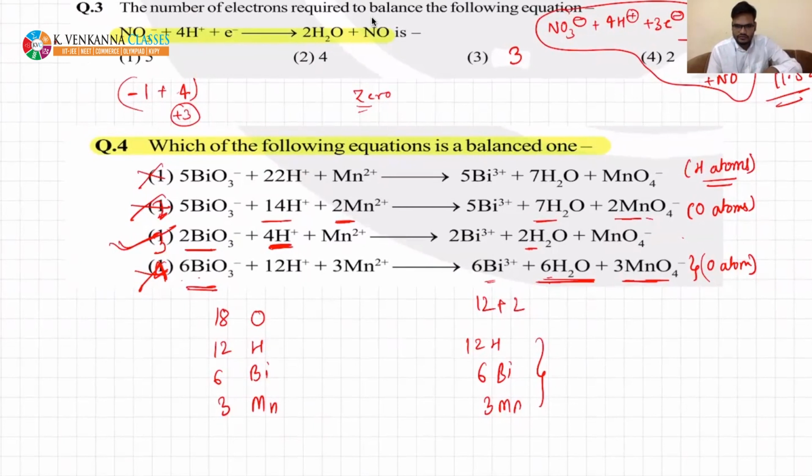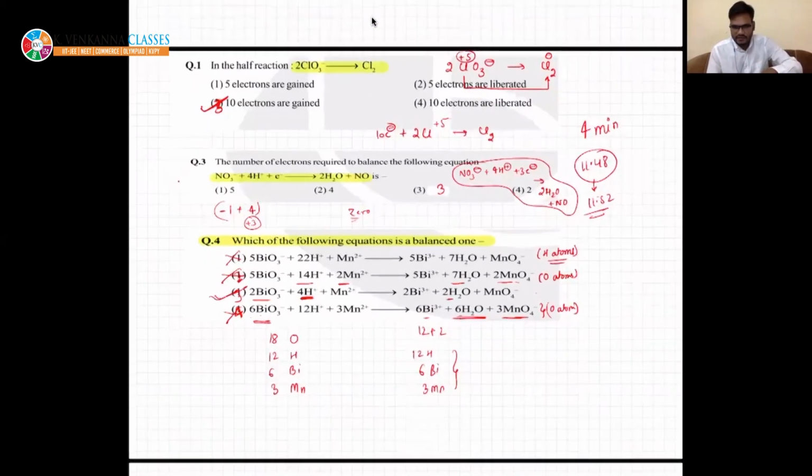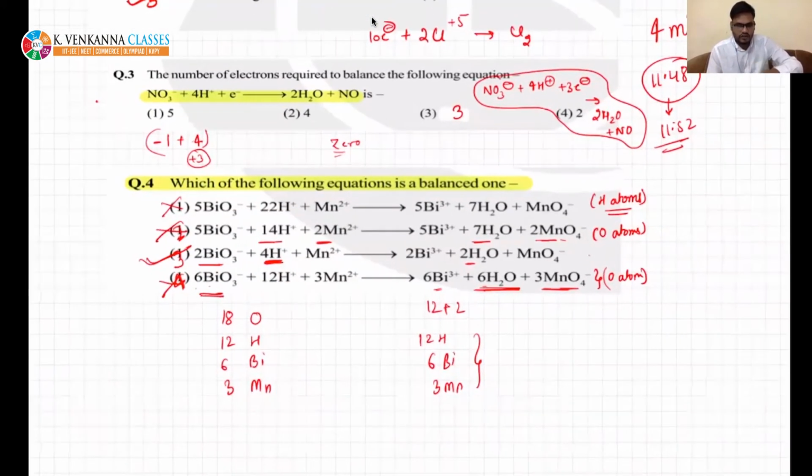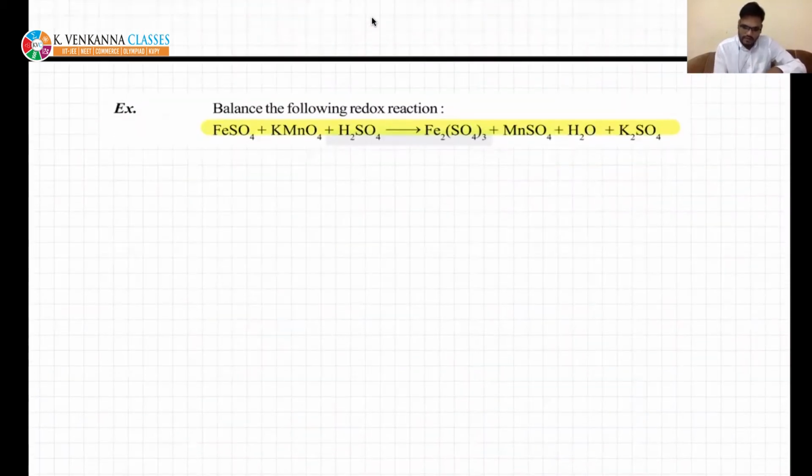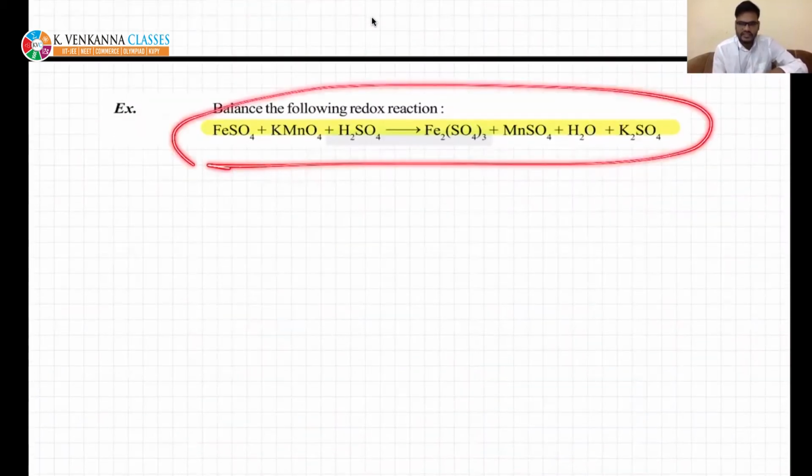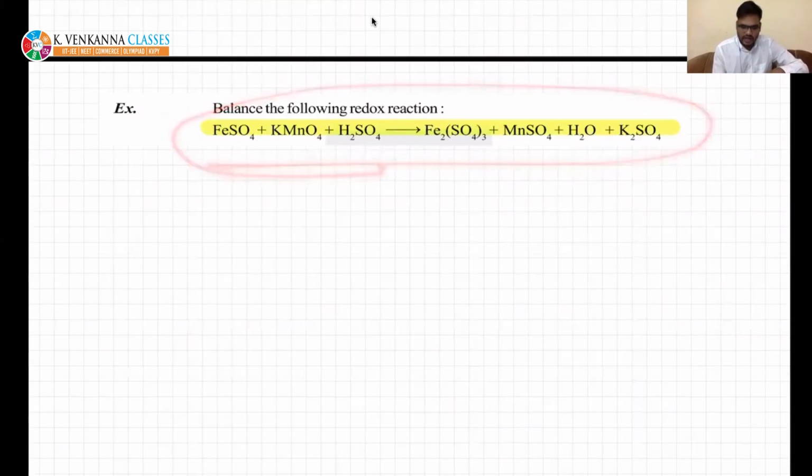Quickly tell me. You solve all this. I have taken these examples only for practice, beta. Now I am trying to balance this. This is in acidic medium, you can see. I will try to balance this. Unless it is specified otherwise, I will always use the oxidation number change method. You can use anything. In this case, if you see,